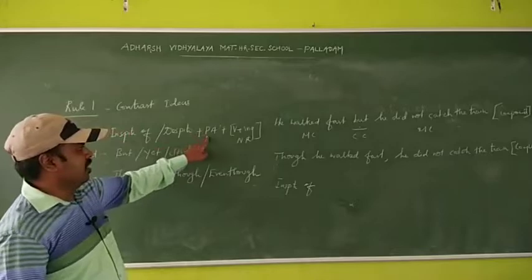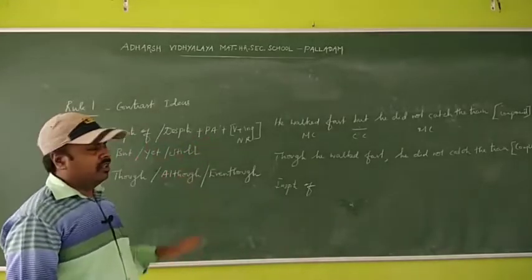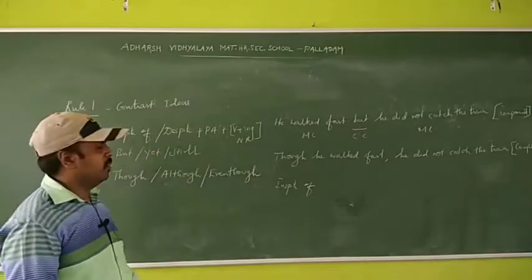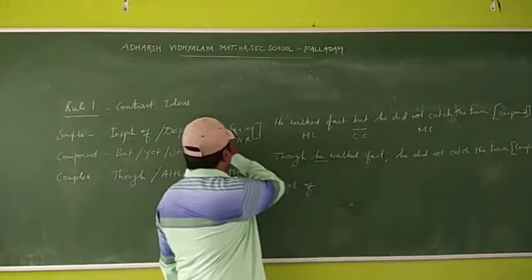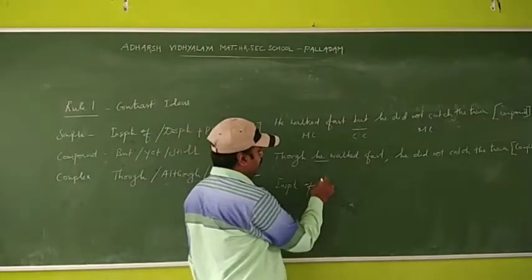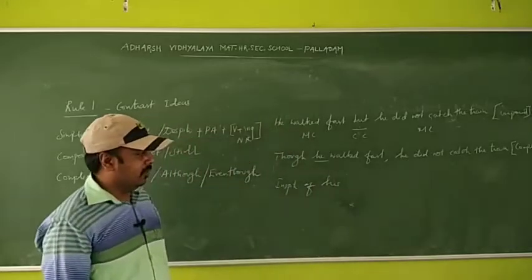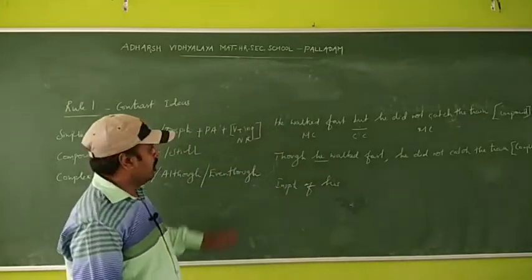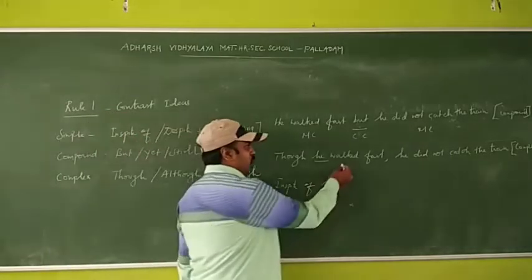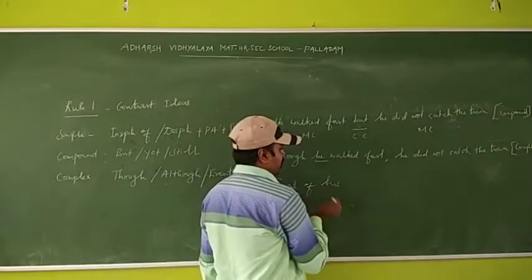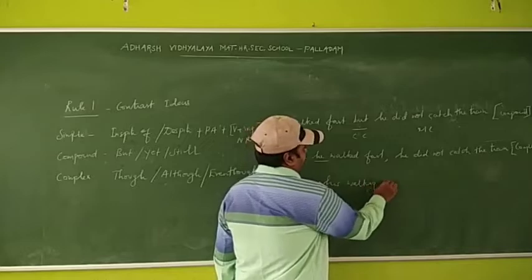Either you can use in spite of or despite. Don't use both the phrases. So in spite of and possessive adjective. What is the possessive adjective? He means his. Then verb plus ing, the non-finite verb. Here walked. When you change into a phrase, it is walking fast.